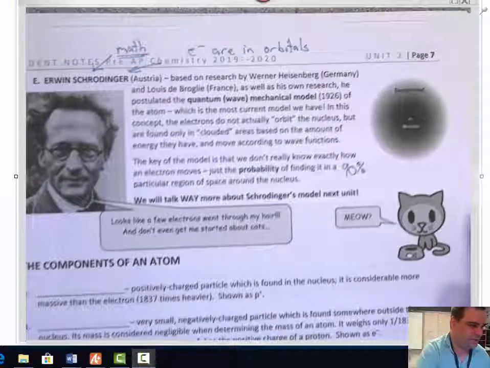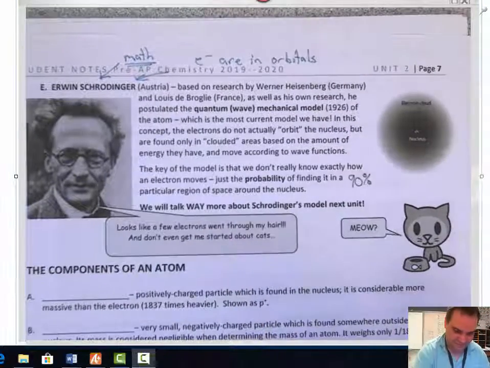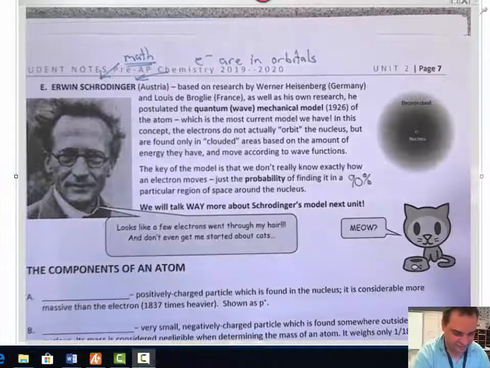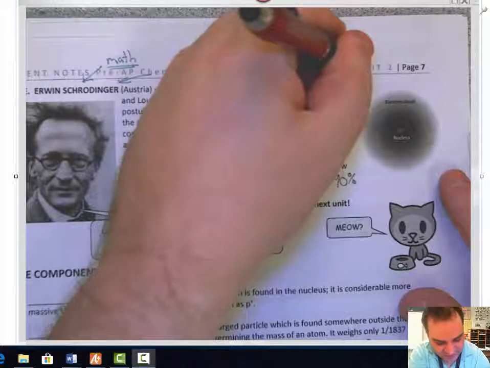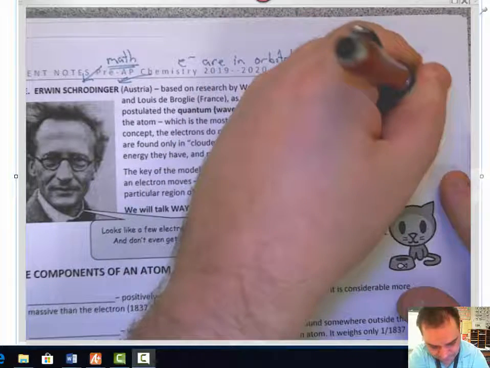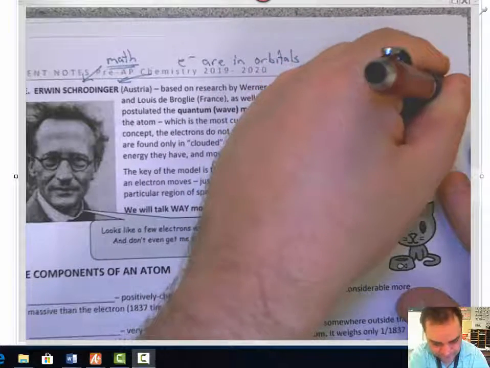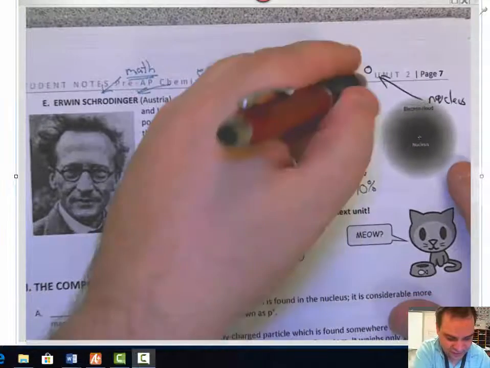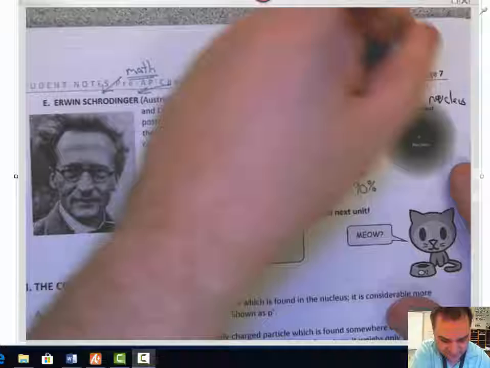Okay? So in his model here, I better get a pen to do this here. Don't want to ruin one of my good pens here. So in his model, he had the nucleus in the center. Okay? And electrons basically jump around from space to space.